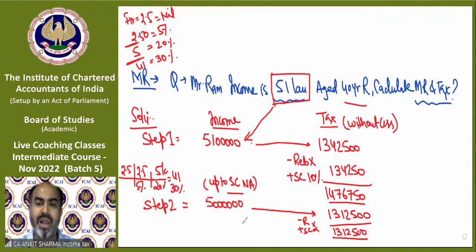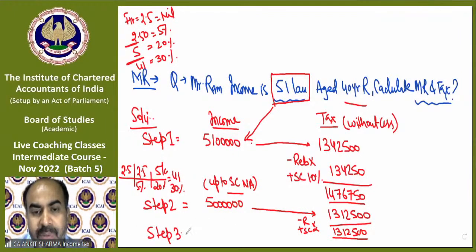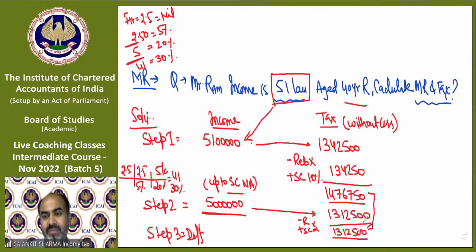Now the last step comes into the picture. Step number 3 is difference. Now I have to calculate the difference of income heading and of course this tax heading. So you can see the income difference is only rupees 1 lakh. Like if income was 50 lakh and now the income is 51 lakh. So income has been increased by 1 lakh rupees only. But the tax difference has been exceeding.